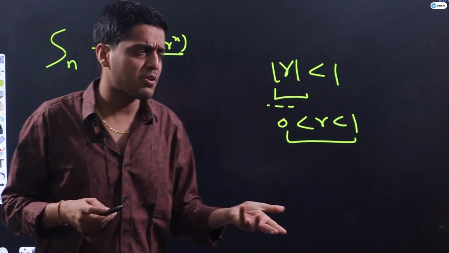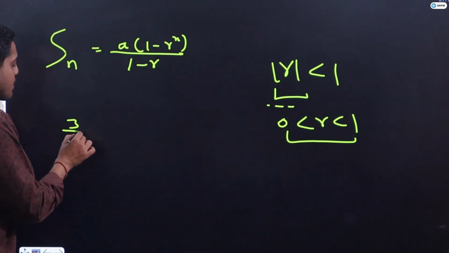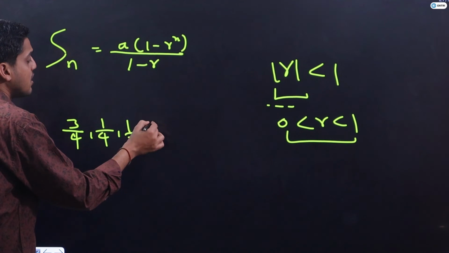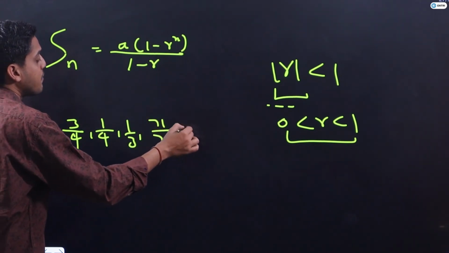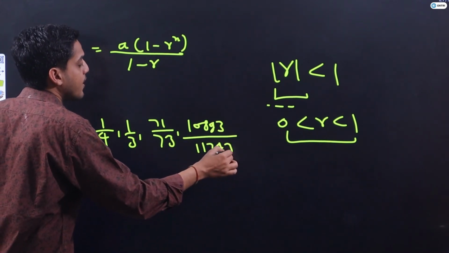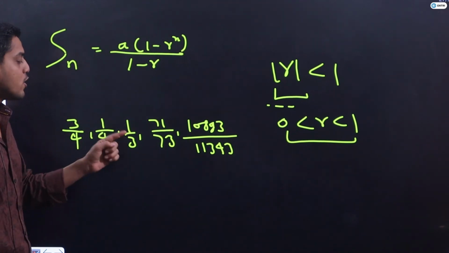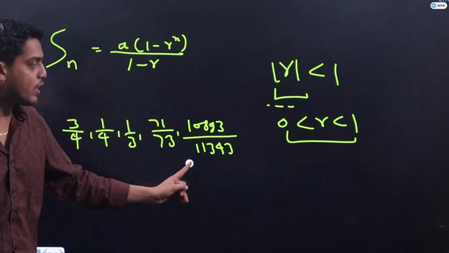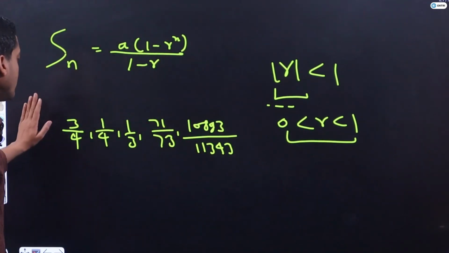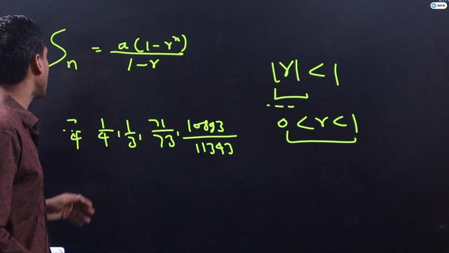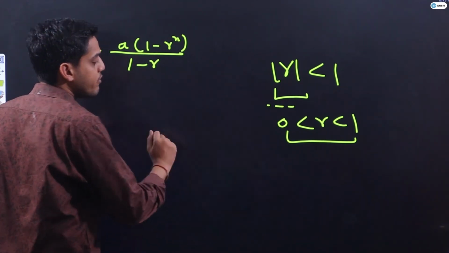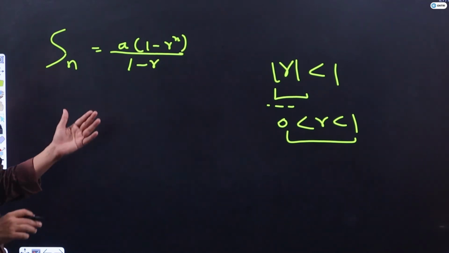Between 0 and 1 means it is a proper fraction, less than 1, like 3 by 4, 1 by 4, 1 by 3, 71 by 73, or 10893 upon 11,1343. It can be any number, but the numerator should be less than the denominator, then only it will remain less than 1 and greater than 0. So these are examples of r for which we will calculate the sum of infinite terms.